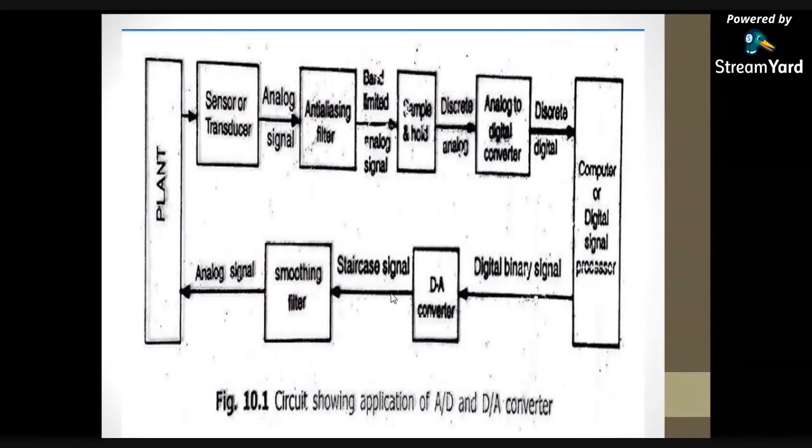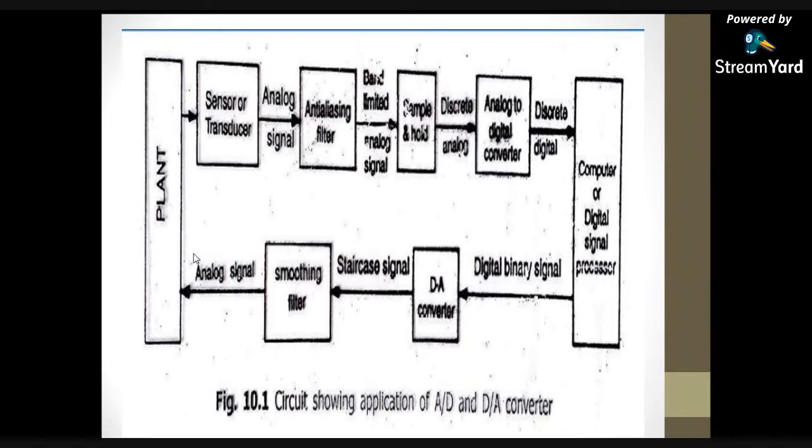But at the end, at the reception, again we need the analog signal. In order to get the analog signal, we give the digital signal to the D2A converter. Here the D2A converter is nothing but the digital to analog converter. It will convert the digital signal into a staircase signal.